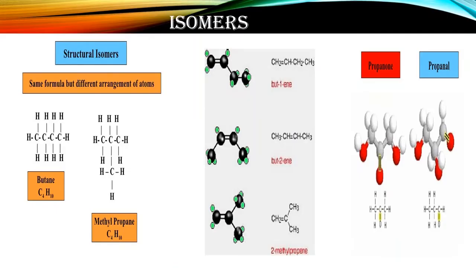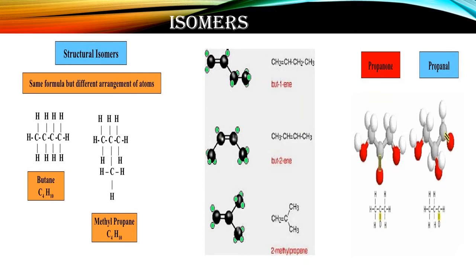Hello guys, now in this slide I am discussing isomers. This is a very important question, and isomers are used for various purposes in chemistry. We have to understand and use isomers. This question is very important: how many isomers does a compound have? So you have to understand the basic thing, what an isomer is.